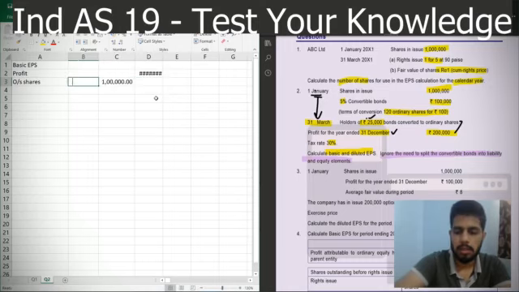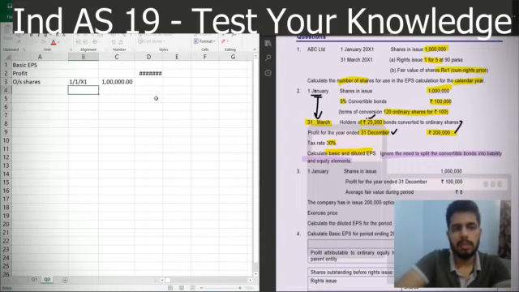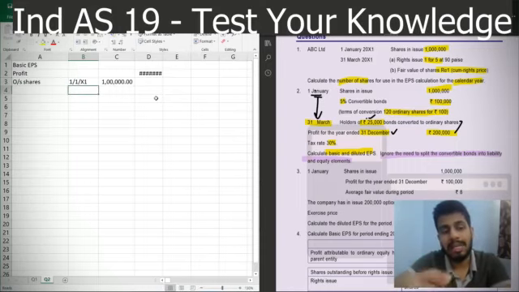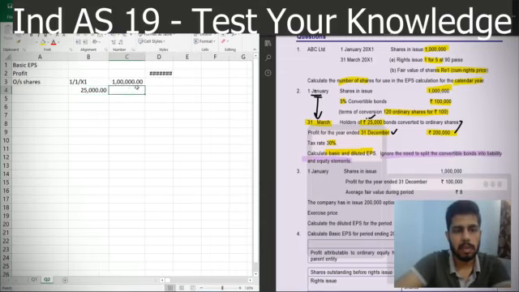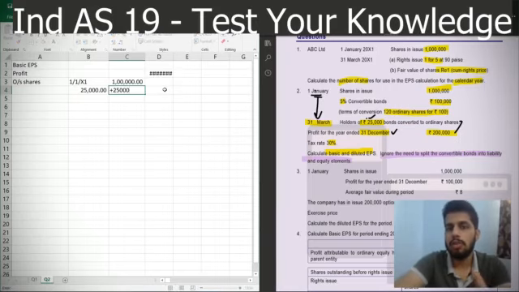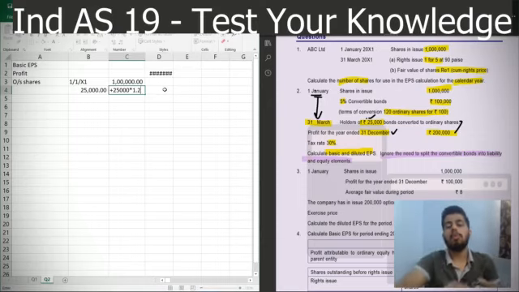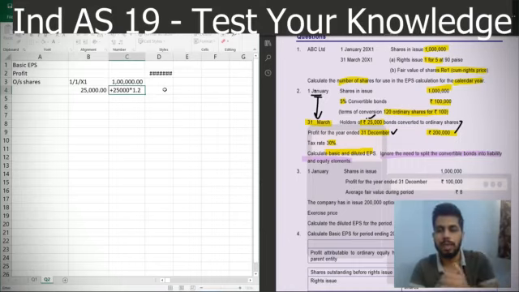Just a second. This is on 1st January, whatever the year is, and we'll adjust these shares for the 25,000 rupees bonds which have been converted. So 25,000 rupees bonds will be multiplied by 1.2. 1.2 is nothing but 120 divided by 100. For every 100 rupees bonds, we'll be issuing 120 shares. That means that the multiplication factor is 1.2 for every 1 rupee bond. So I've multiplied 25,000 by 1.2.